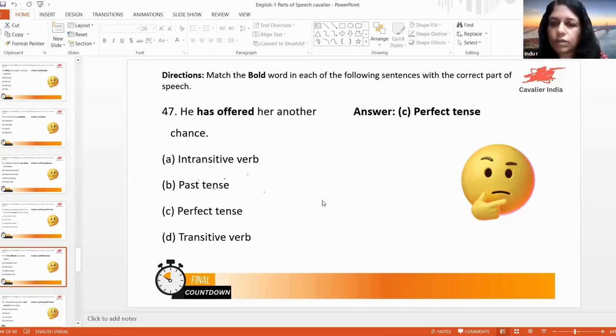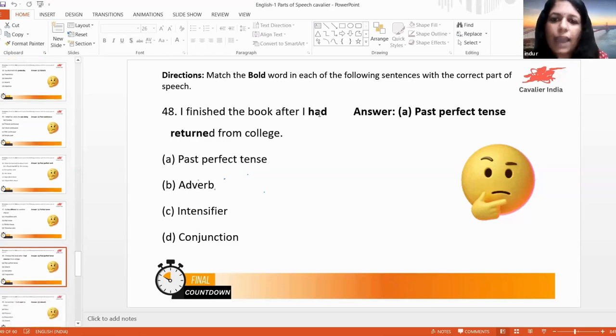See, he has offered. See, here also, has offered. Perfect and has or have or had, it is perfect tense. Along with that, you are using the third form of the verb. Okay, so that's a present perfect tense. Another present perfect tense. Another, have you heard of anywhere? Another here, actually it is a indefinite singular pronoun also. Otherum another indefinite singular pronoun. Chance is the noun.